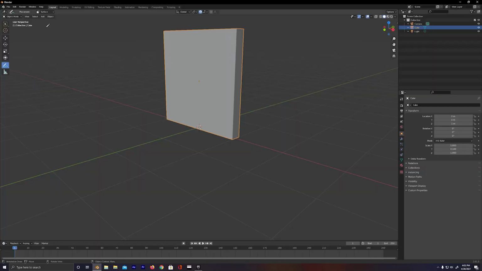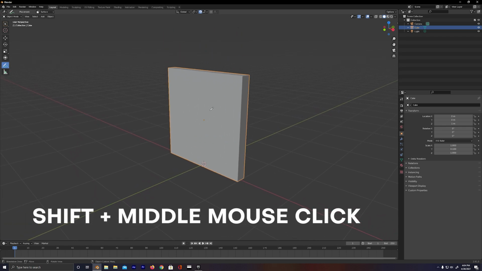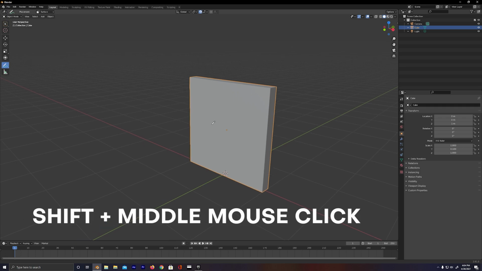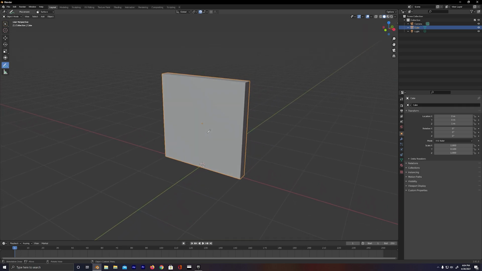To make these drawings a little bit easier, I want to frame this wall a little bit more center in my view. So to frame this in view, we can go ahead and hold Shift on our keyboard while holding down the middle mouse wheel. That's gonna let us pan around this cube. Let's get this nice and center. Okay, so now we got the shot looking nice. Let's draw on this cube and show Blender where we want this to be broken up.